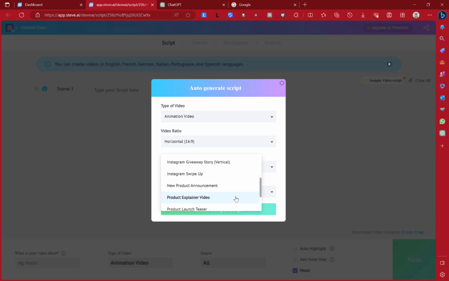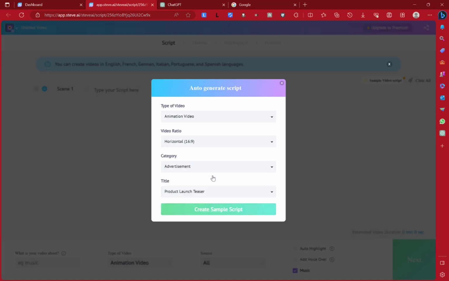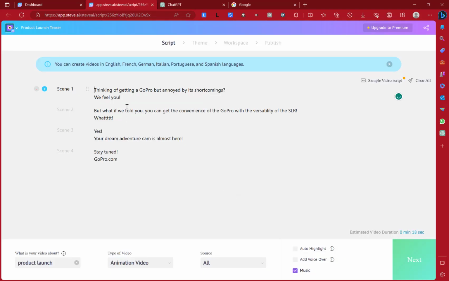In this case, let's just choose a product teaser. Let's look at a user story. Let's say we are launching a salon, or a boutique. Let's take that story. Let's go with the salon story. That will be perfect. So we select product line teaser, and then you click on create script. You see these are the scripts it will auto generate for you.